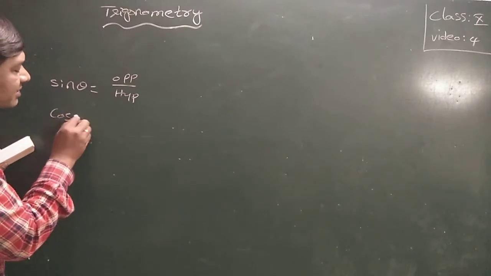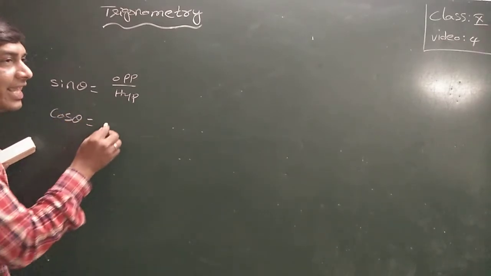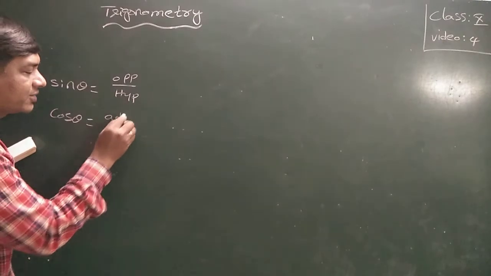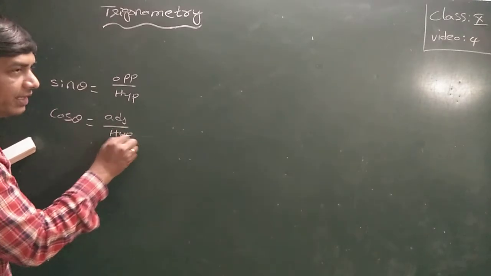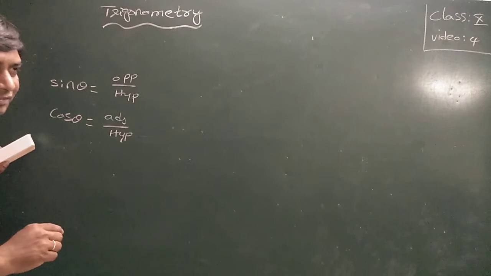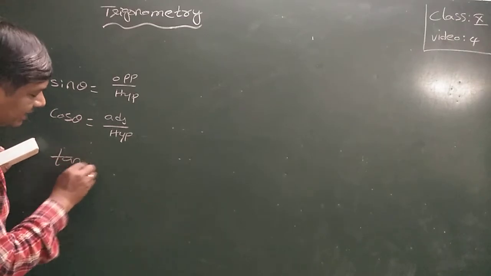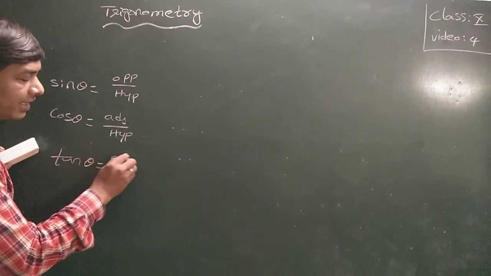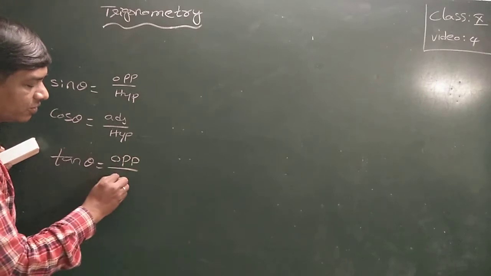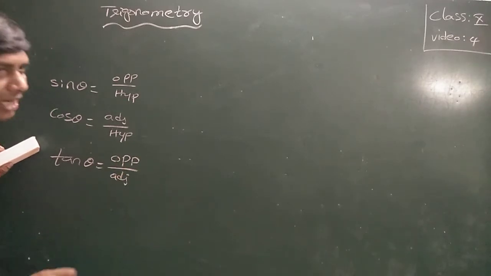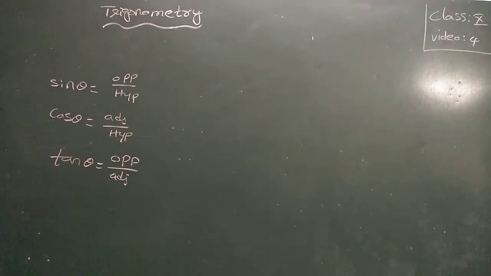Next one is cos theta. Cos theta is the ratio of the adjacent side to the hypotenuse of an angle. Tan theta is the ratio of the opposite side to the adjacent side.